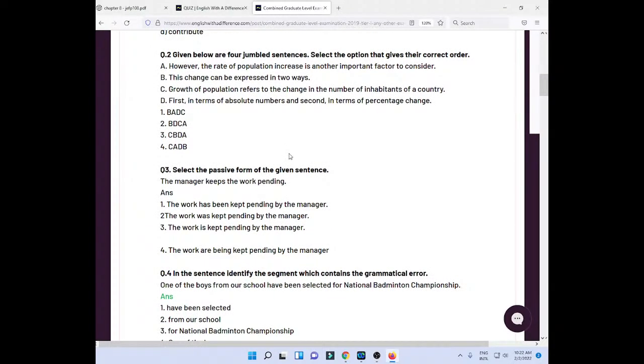Given below are four jumbled sentences. Select the option that gives their correct order. So tell me which one. A, B, C, D. So tell me the correct sequence.